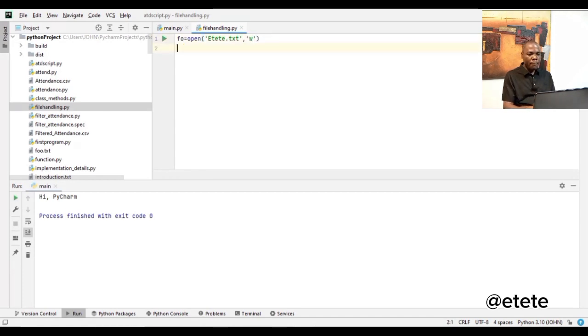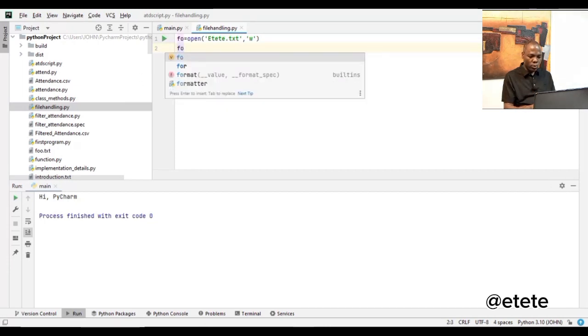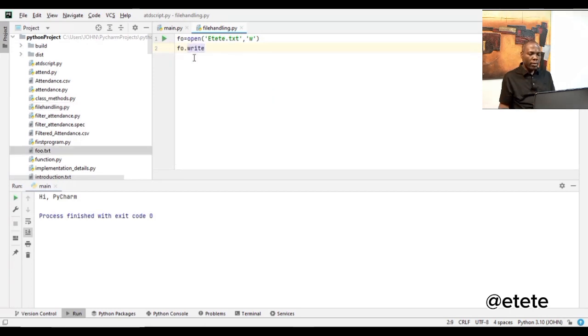Now, the file object has been created. So I'm going to call the write function. If you want to see all the attributes of this file object that has been created, I can pass it into my dir function, and it will display that to me.